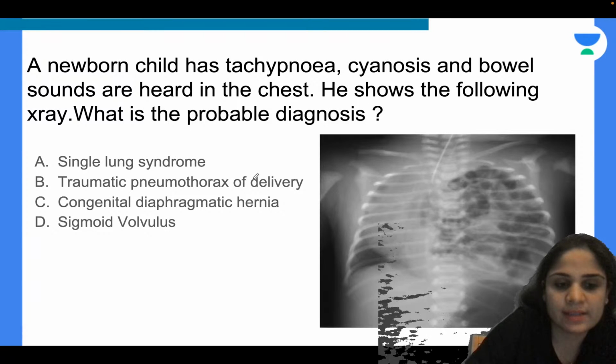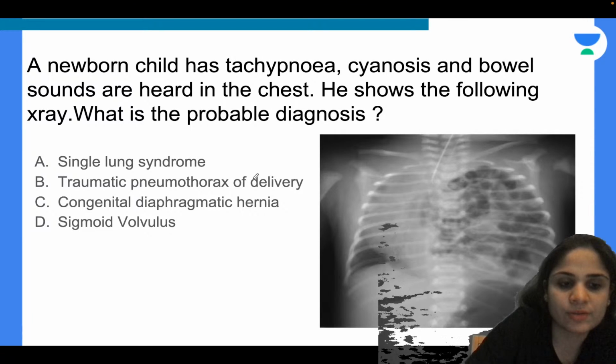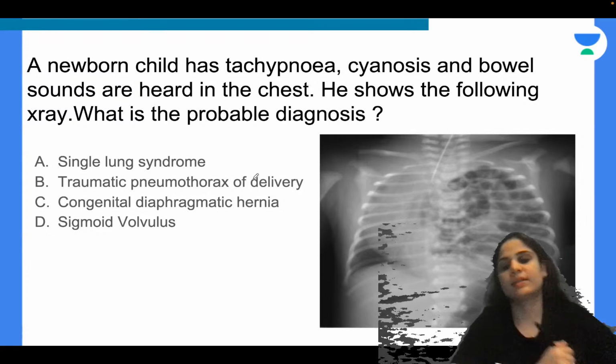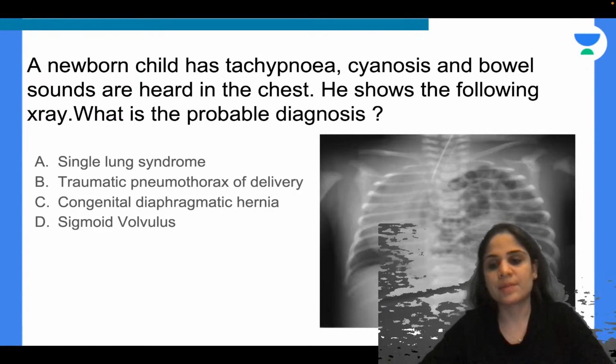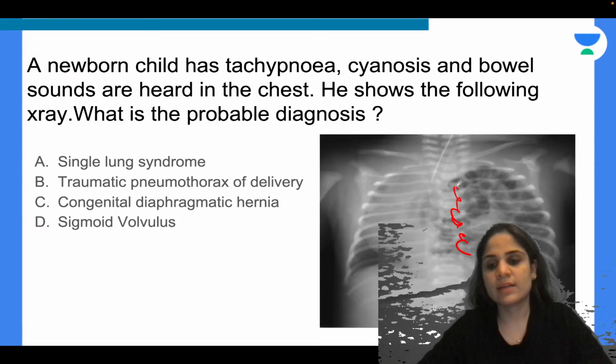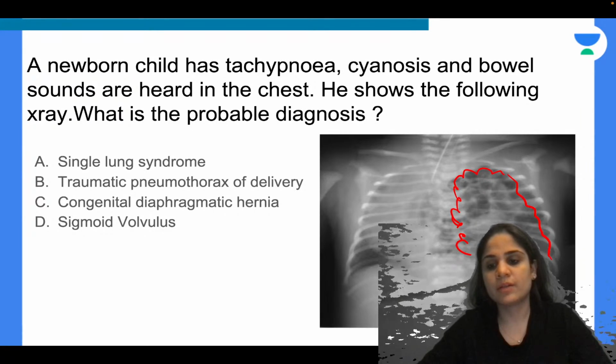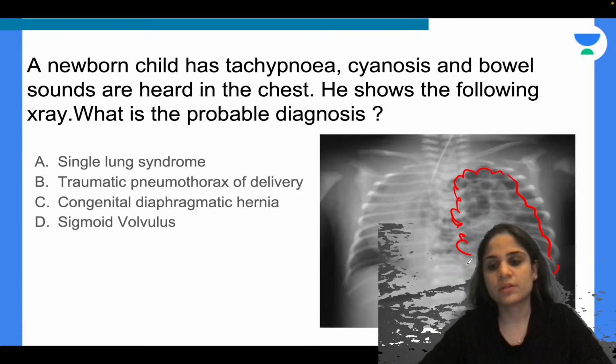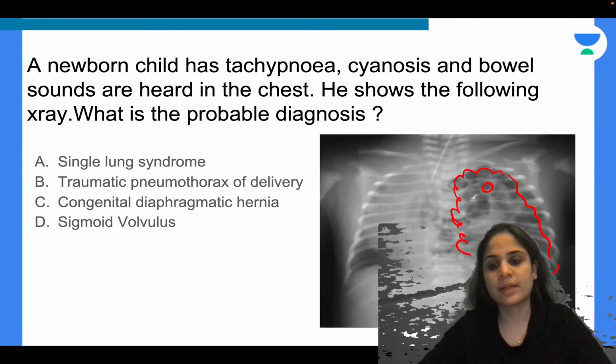Okay, Chakravarti is saying C, KGB is saying C. Any other answers? Very good. All of you are saying congenital diaphragmatic hernia. Absolutely correct. So you can see there are these loops of bowel that are coming up from the left side. There is an opening in the left diaphragm and the loops of bowel are there over here. You can see multiple air levels.